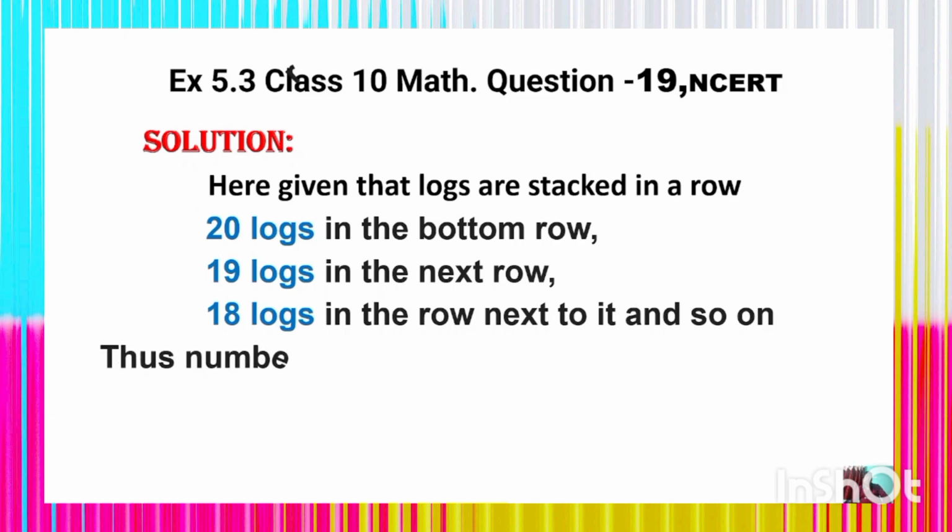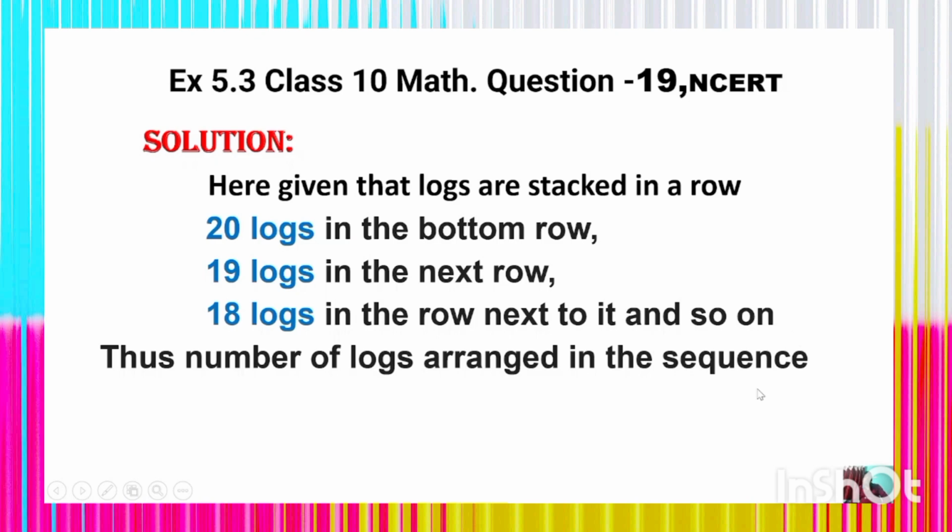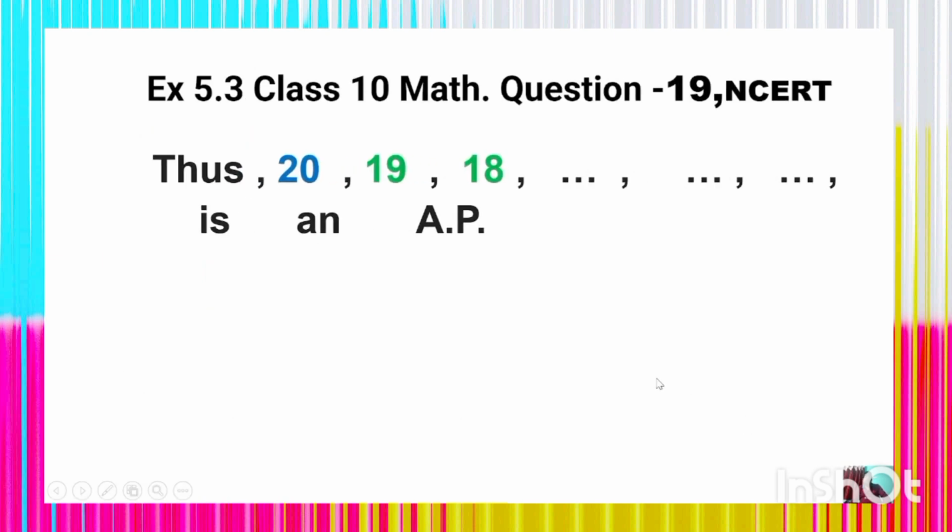Thus the number of logs is arranged in the sequence 20, 19, 18, which is an arithmetic progression.